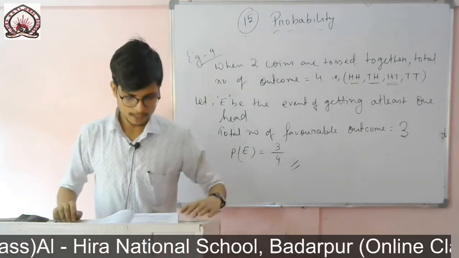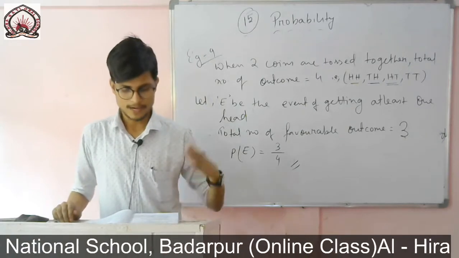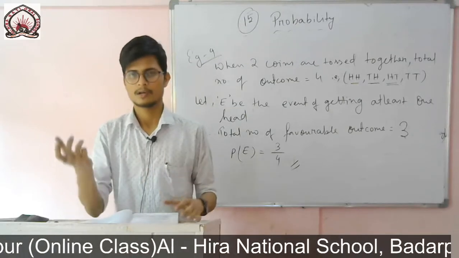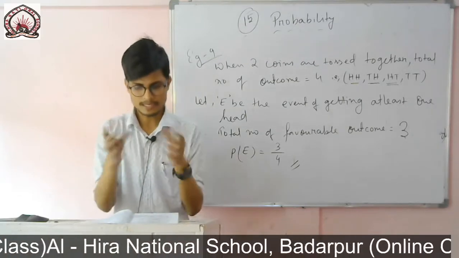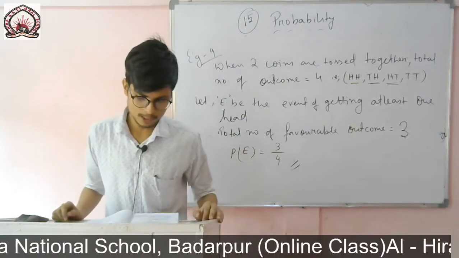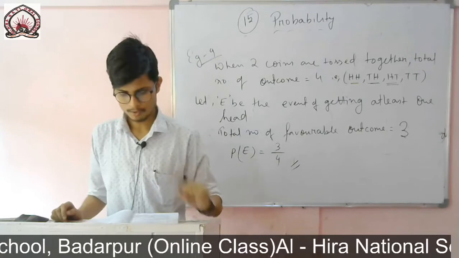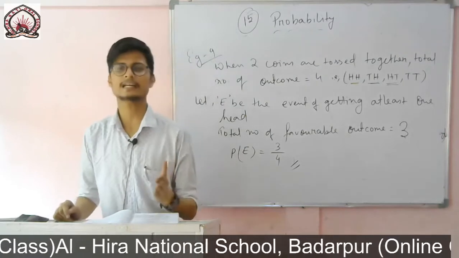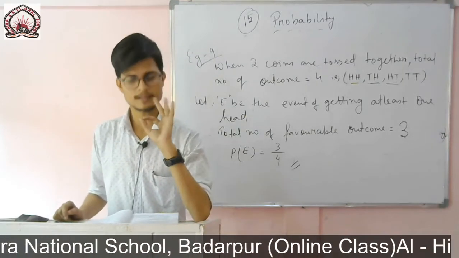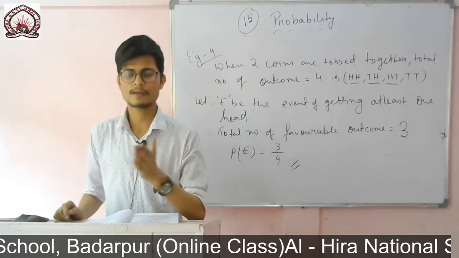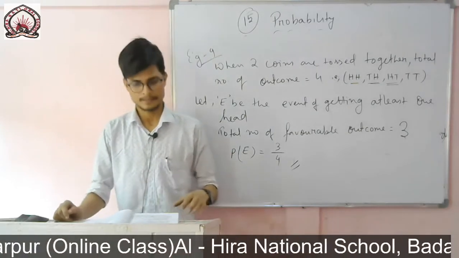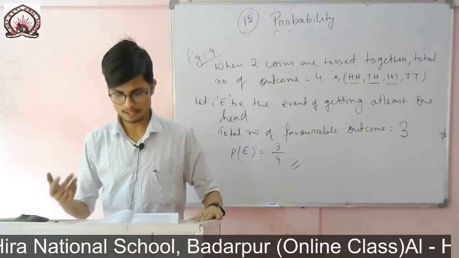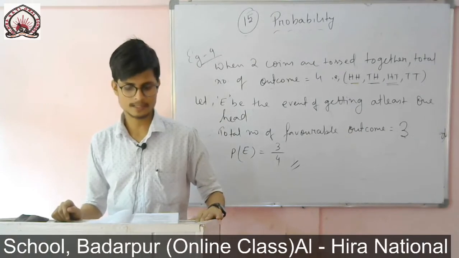The next one, you see, probability of an event that cannot happen is, so I have said when the probability of an event comes 0, then we say it is an impossible event, that means it cannot happen. So here the answer will be, the probability of an event that cannot happen is 0. Such an event is called impossible event. The next one, probability of an event that is certain to happen is always 1, and we say it is a sure event or certain event. Then Roman number 4, the sum of the probabilities of all the elementary events of an experiment is always 1.